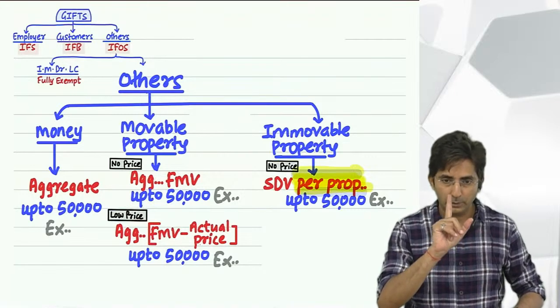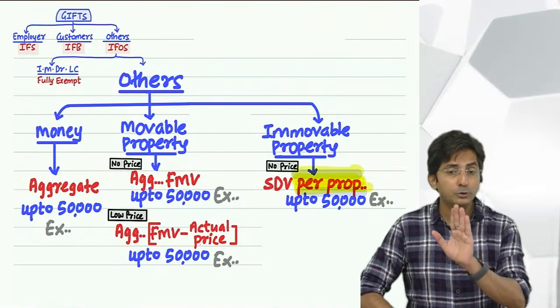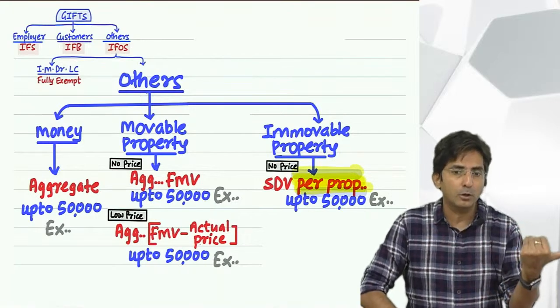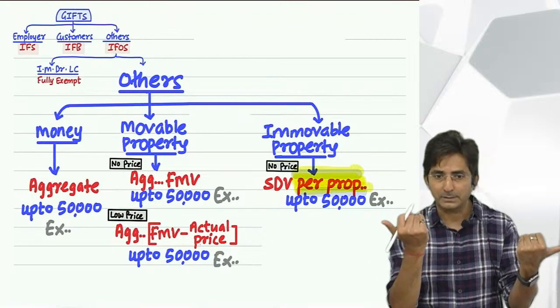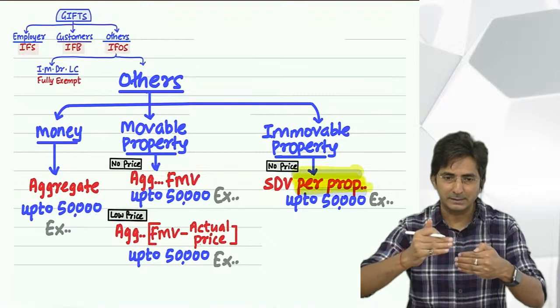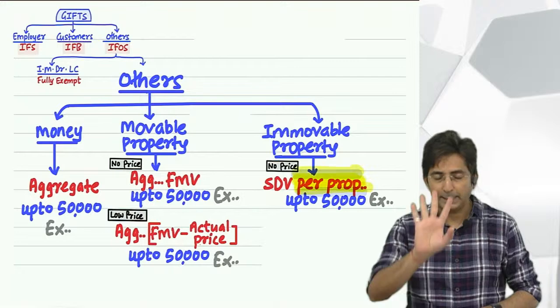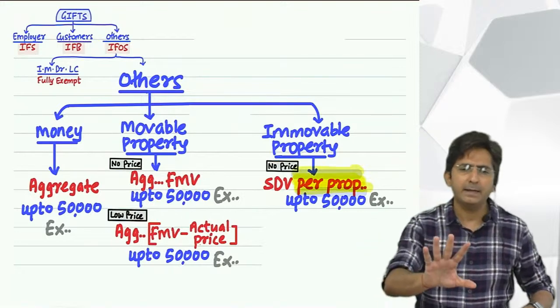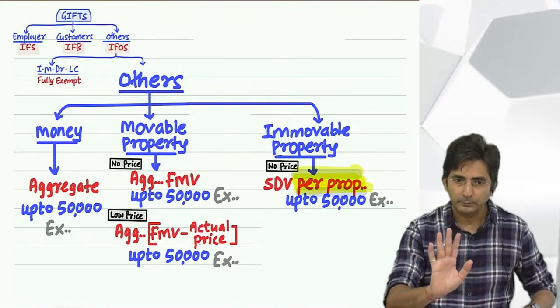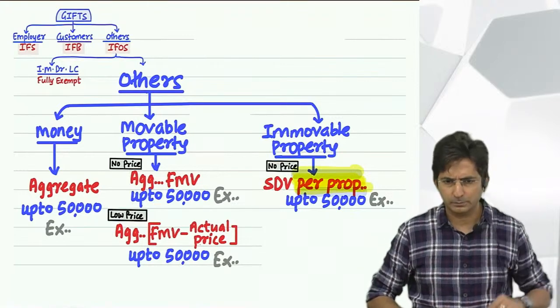But now comes the climax. In immovable property, you have to check two criteria: 50,000 and also 10%. See, sometimes even if the difference is more than 50,000, still it is not taxed. For example, look here. I am buying a land. Listen to the example carefully. I am buying a land which has a value of 50 crores.